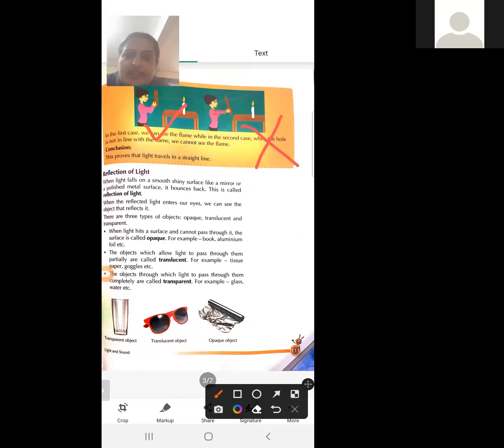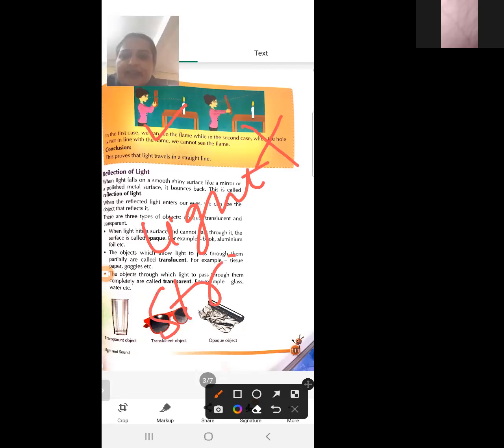So this proves that light travels in a straight line. You have to remember that light always travels in a straight line.